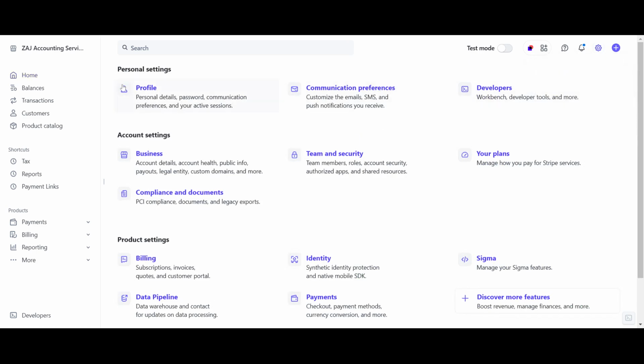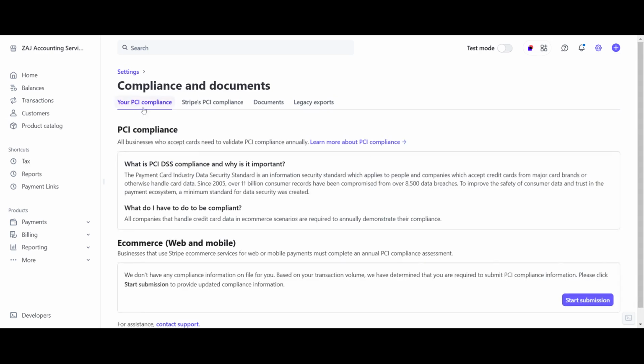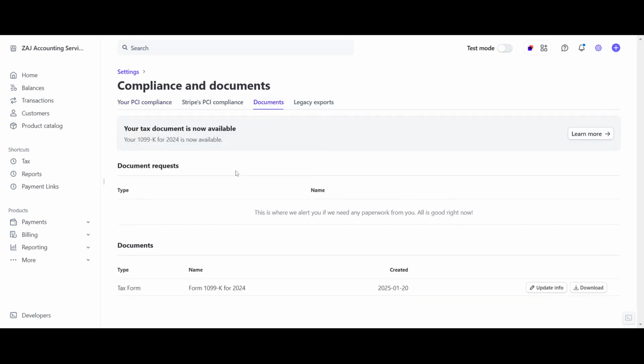Now we're going to go to the account settings section, and then under that, compliance and documents. Click on that. And then our third choice across the top, we have documents. We want to click on documents. And then if you scroll down under documents, you will see your tax form 1099-K for 2024, which was created on 1/20/2025 in my case. And then you have the download button to the right of that.